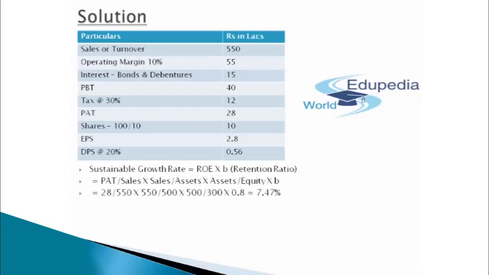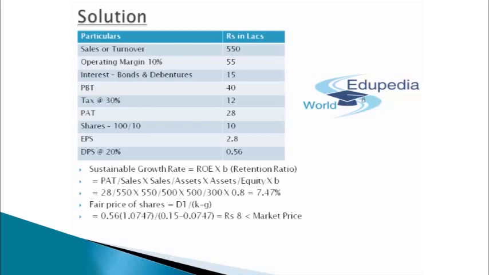So in this particular case, we'll have to apply that same concept in order to evaluate the fair price of the company's share. That is the third thing which has been asked in this question. So the fair price for the share will be D1 divided by K minus G. In this case, D1 is 0.56, which has been evaluated as DPS at the rate of 20% of 2.8, which is 0.56, multiplied by 1.0747, that is the sustainable growth rate.